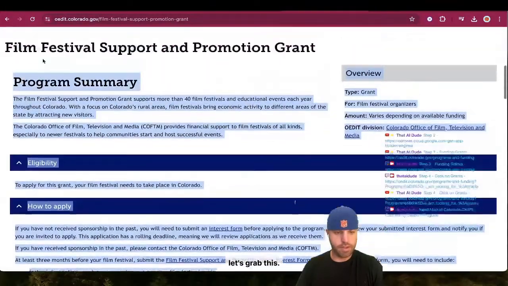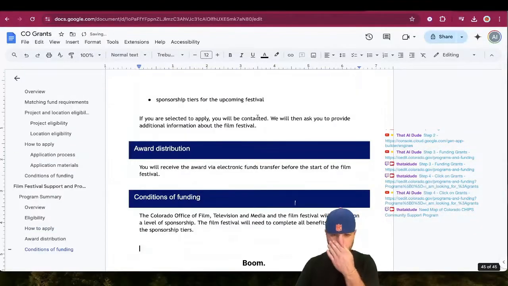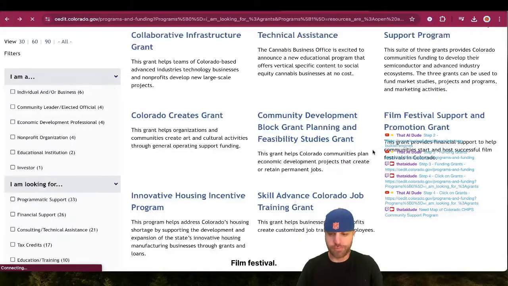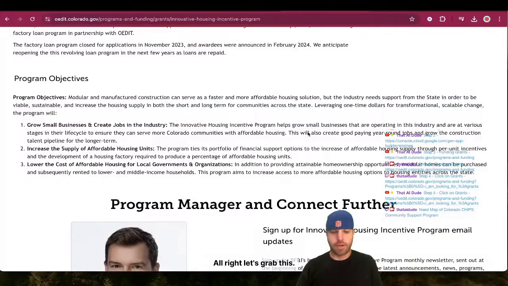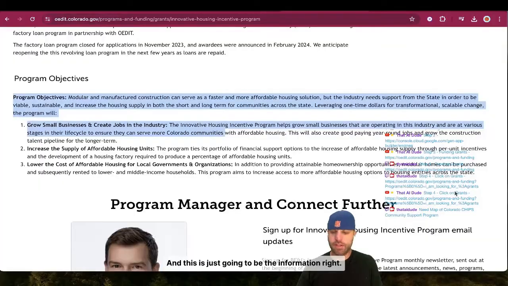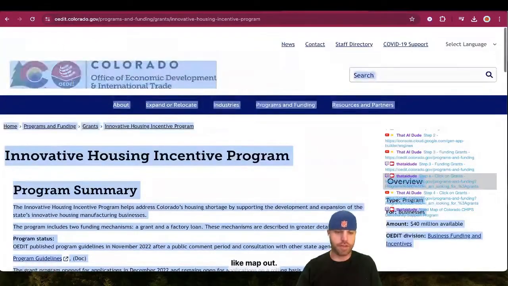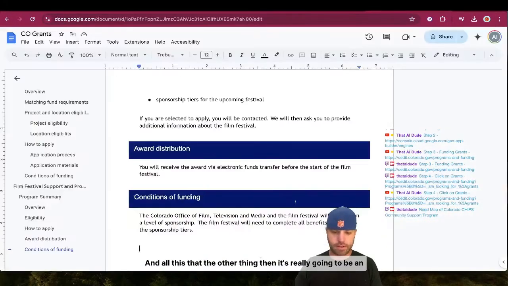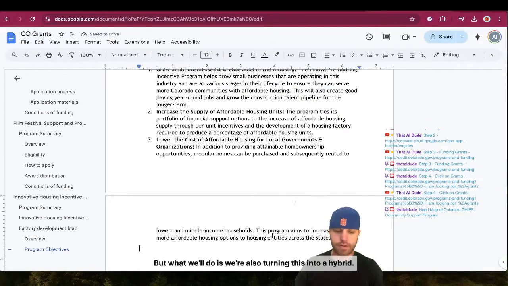Let's grab this. Boom. Put it in. Boom. Okay. How many more we got? Film festival. Innovative housing. I gotta sneeze. Good thing I muted that. All right. Let's grab this. And this is just going to be the information, right? But then we can also go into this further and map out how you apply, this, that, the other thing. And then it's really going to be an essential asset. But what we'll do is we're also turning this into a hybrid.